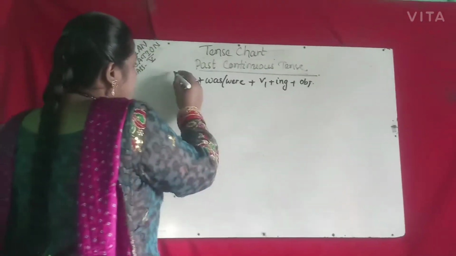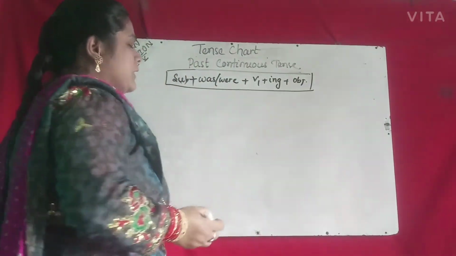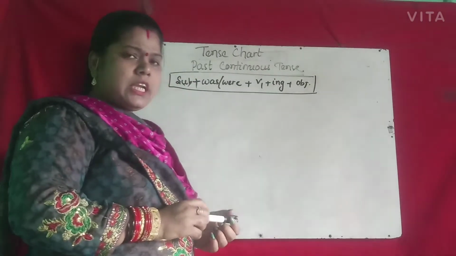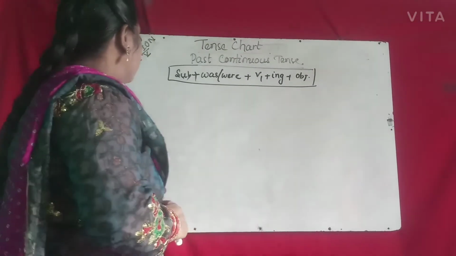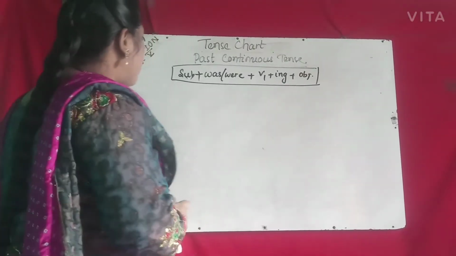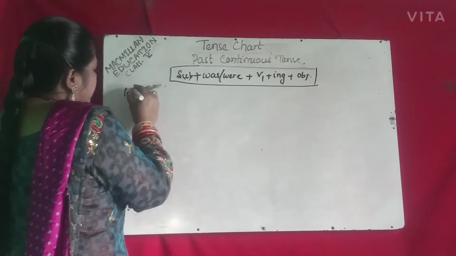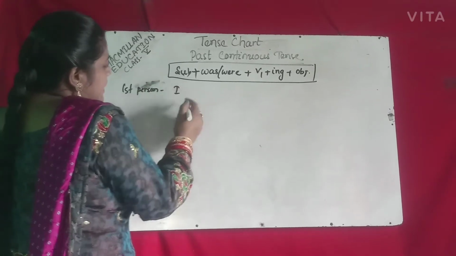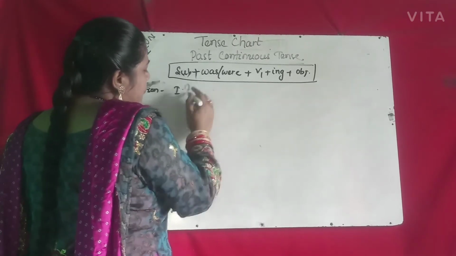This is the formula. So past continuous is said of a particular action which is going on or continuing at a point of time in the past. First, we study person-wise, according to the subject. First person: I. For I, what is the be form?